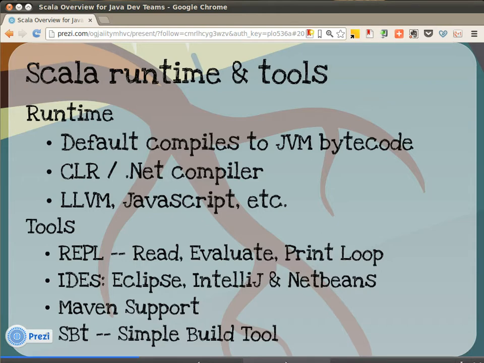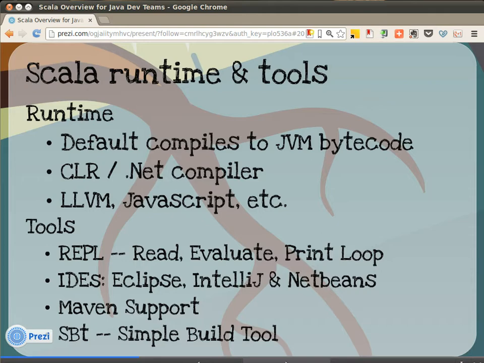Additionally, because Scala is a language in its own right, compilers have been built to target other environments, like the CLR for the .NET framework, or the Low Level Virtual Machine toolkit that comes with the Clang C compiler, or even down to JavaScript. As far as the toolchain goes, one of the things that I really enjoyed as I adopted the language was the existence of the read, evaluate, print loop that really facilitates interacting and exploring the language. Additionally, there's support for Eclipse, IntelliJ, NetBeans, and even Emacs for diehards like myself.